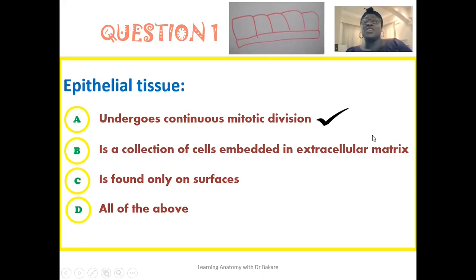Epithelium is not a collection of cells embedded in extracellular matrix. This is what the connective tissue represents, and they are not only seen on surfaces, they are also seen to line the interior walls of organs. The correct option here is that the epithelial tissue are seen to undergo continuous mitotic division.